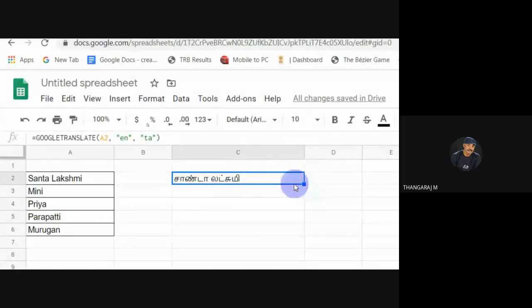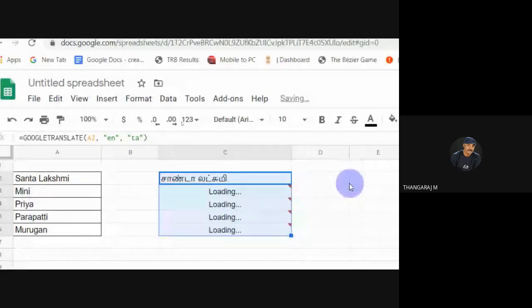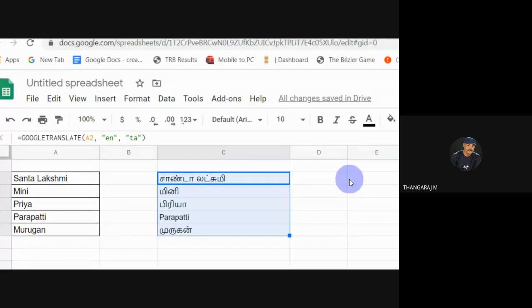Okay. Then I just click and drag it. Easily, it can translate this. You have prepared a student's name list in your language. You do not need to prepare it again in your own or other languages.